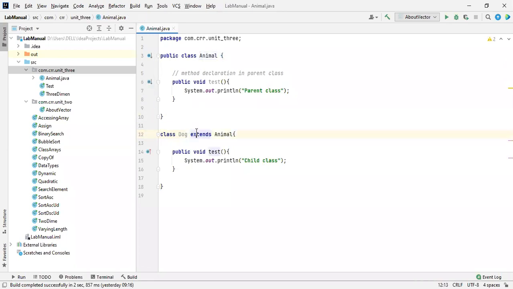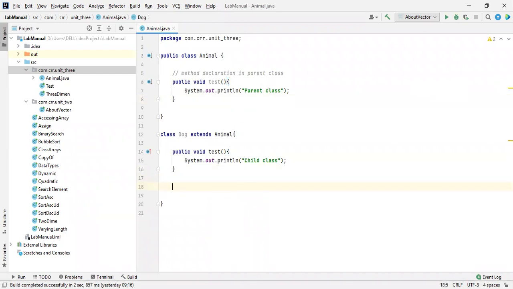If we use the extends keyword, then overriding occurs. See, it is overridden in Dog, and it shows overrides a method in Animal. There is the same method available inside the parent class. This is the main concept of inheritance.